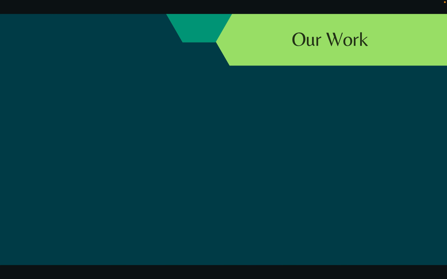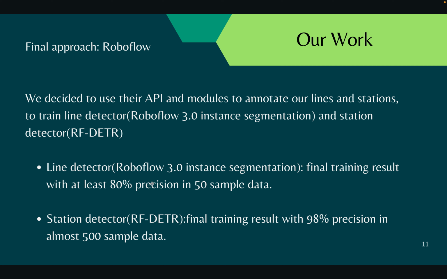Finally, we decided to switch over to the simplest classifier, CNN models, and we found a website called RoboFlow, where you can upload your annotated data and they will train the model for you. So we did exactly that. We annotated around 500 plus game frames and uploaded them to RoboFlow to train line detectors and station detectors.